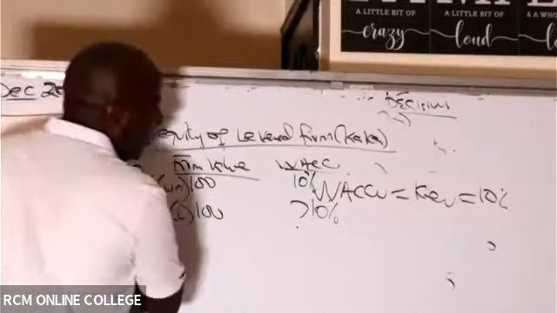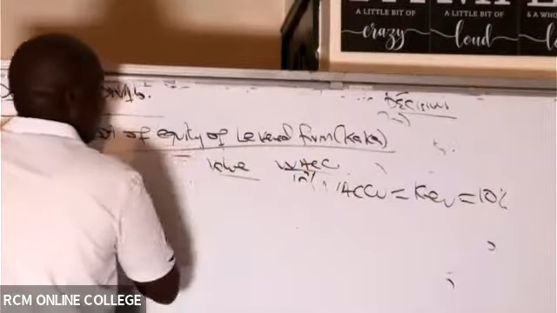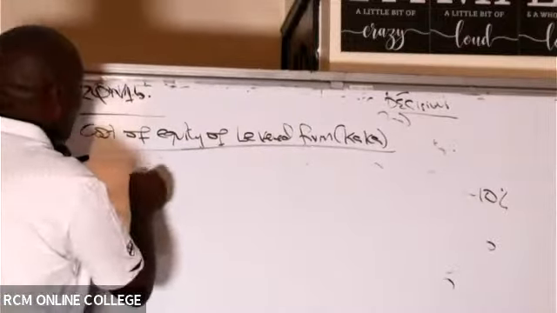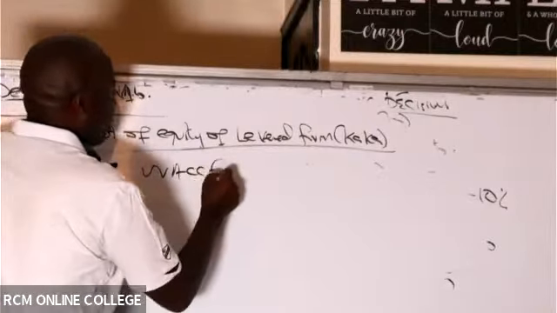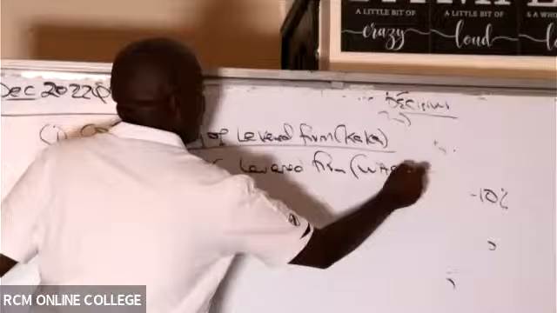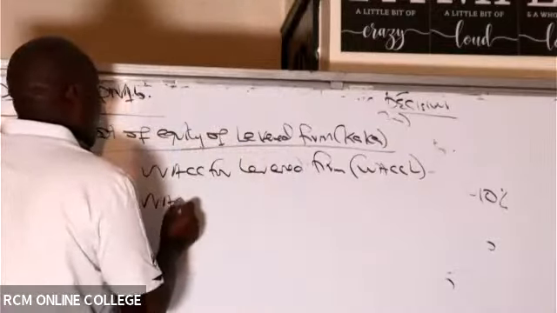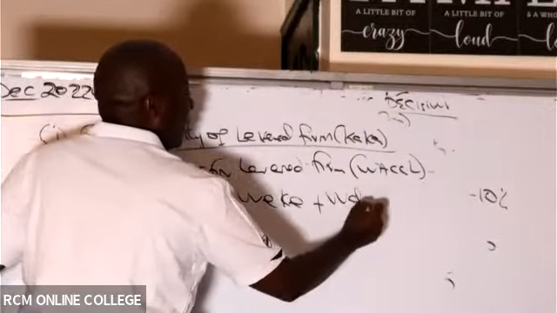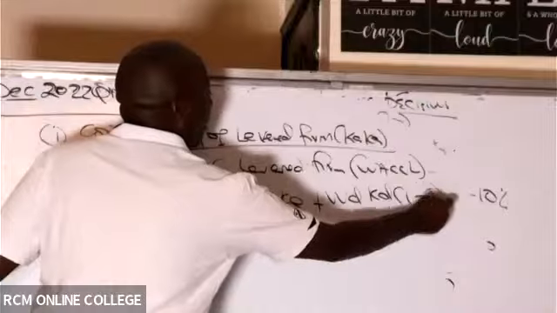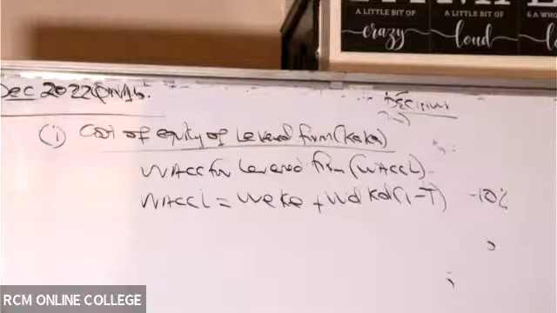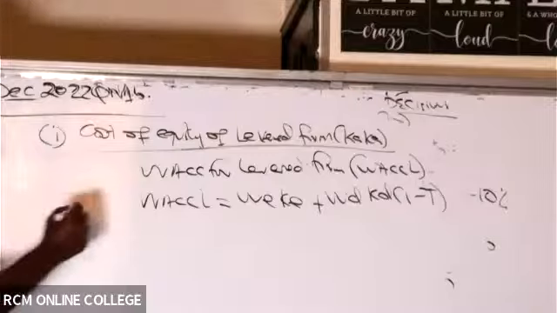All right. So then let's calculate this WACC for the levered firm. How do we get this WACC for the levered firm, which is WACC of L, firm L? This WACC for firm L will be WE KE plus WD KD into 1 minus T. I know tax is not there, my friend, but I'll just put it there because I'll put there 0. So ladies and gentlemen, are you able to remind us what these weights are?